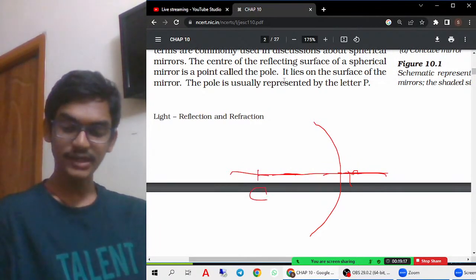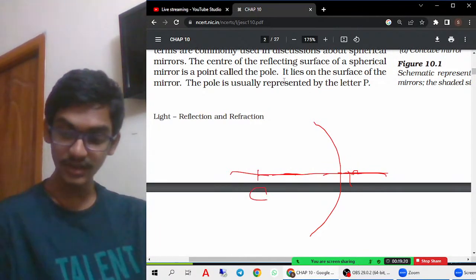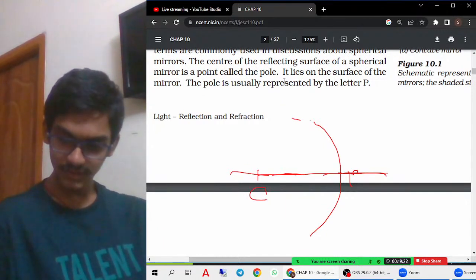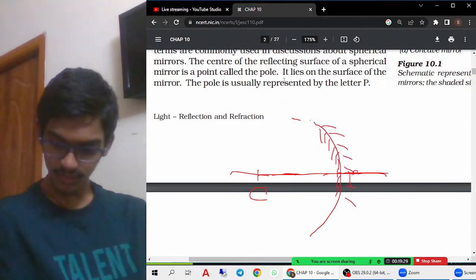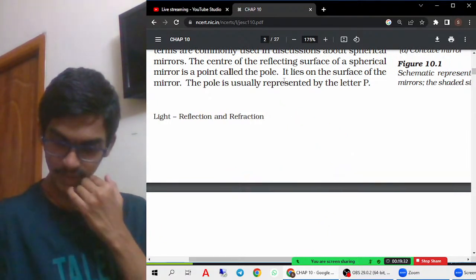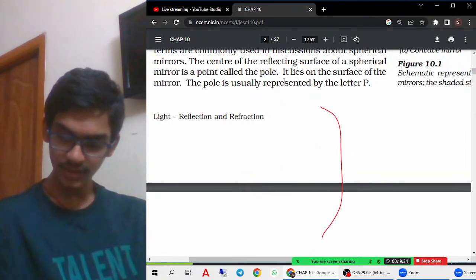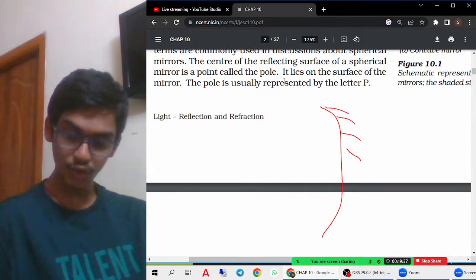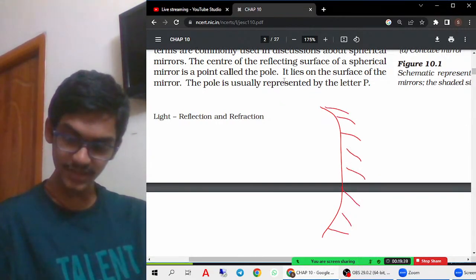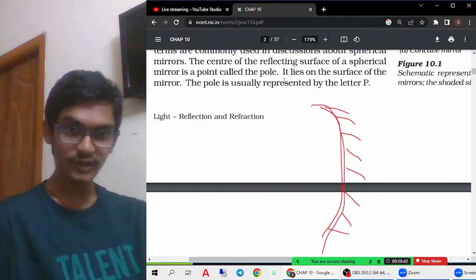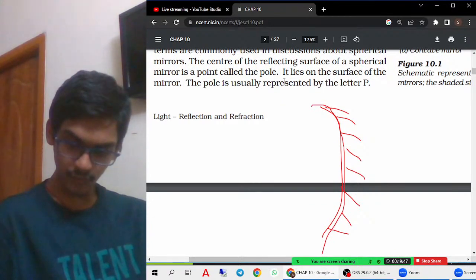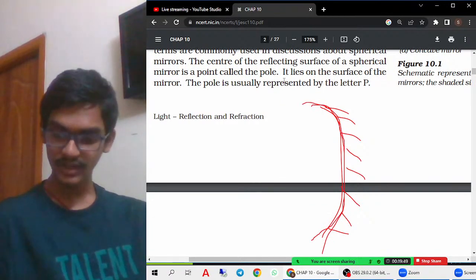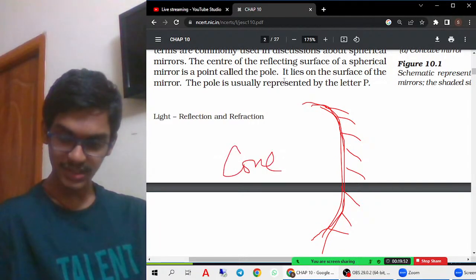Now let us talk about center of curvature. If you see here, this is a concave mirror, because this side is curved inwards. For a concave mirror, once again I'll draw the picture. It is curved inwards, that means the smooth surface is curved. If you see this kind of lines, that means that side is rough. If you see nothing on one side, that means that side is smooth. That is how you remember concave. It will be easy for you.